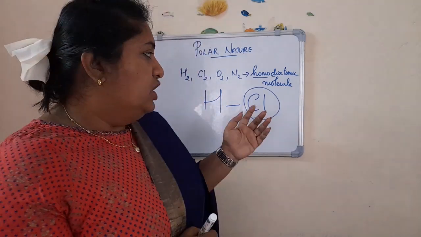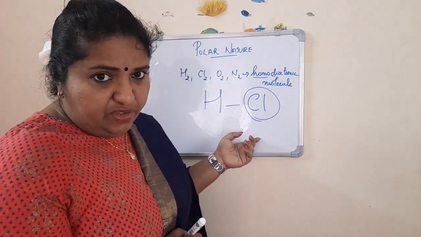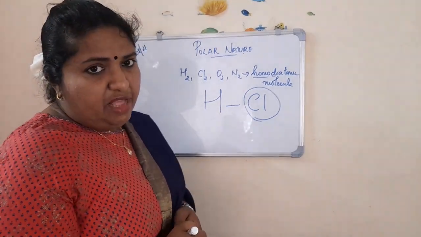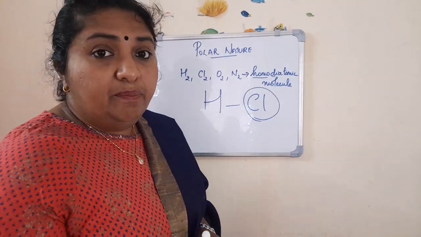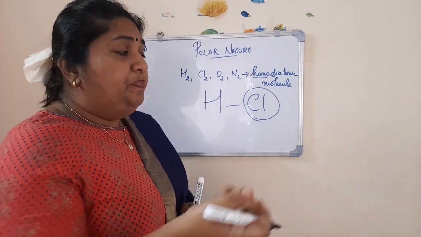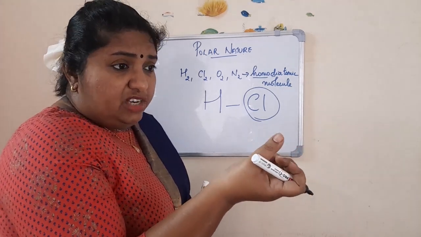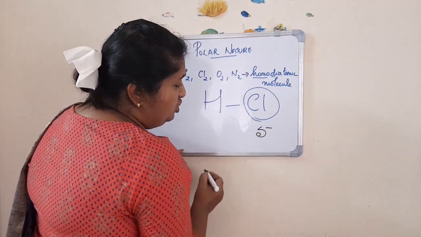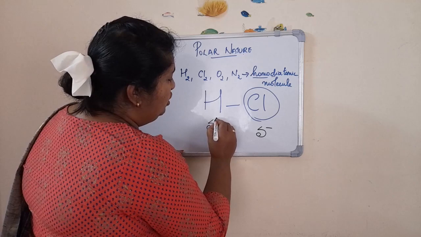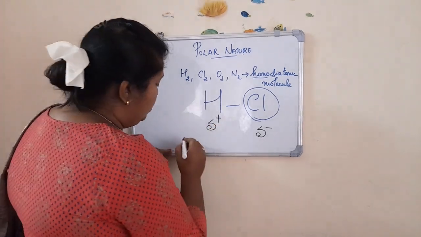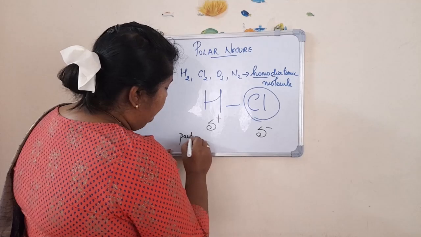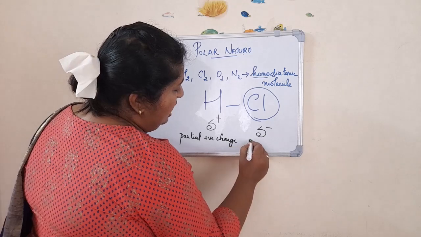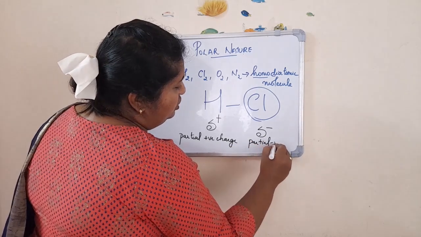In the same way, the chlorine, which has a higher electronegativity value, will attract that shared pair more towards itself. Because of that attractive pull on the bonded electron pair, this chlorine will get a delta negative charge, and the hydrogen will get a delta positive charge. This is called the partial positive charge and partial negative charge.